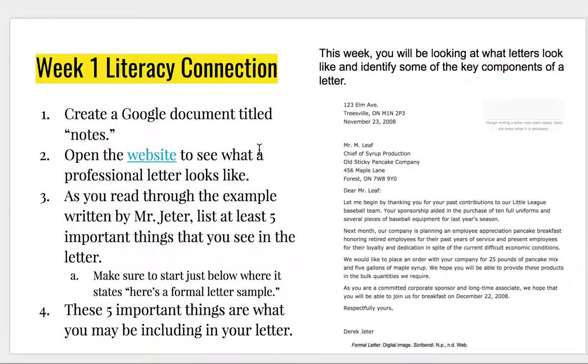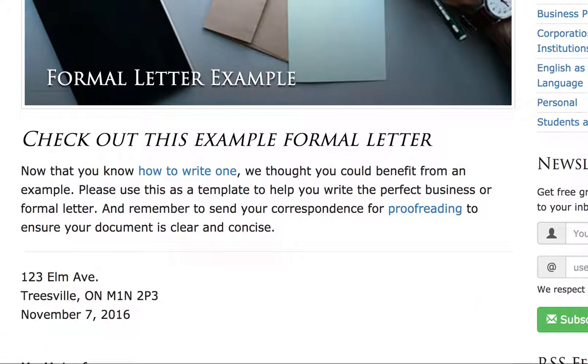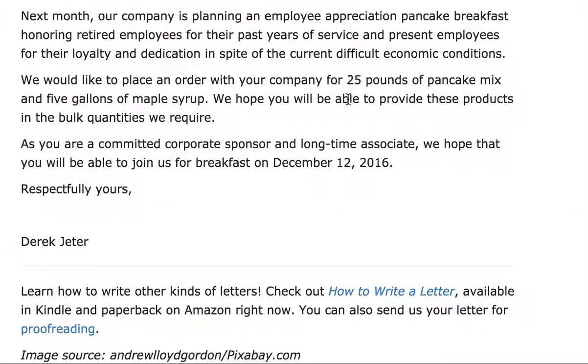For your literacy connection, which is about your letter, this week you're going to be learning about what letters look like. The first thing I want you to do is create a Google document titled Notes, and then open the website and look to see what a professional letter looks like. As you scroll down, it'll show you different parts of a letter. I'll just quickly do that one.